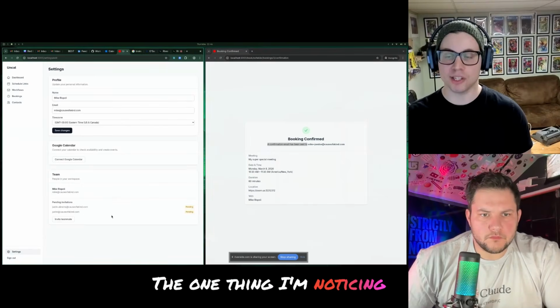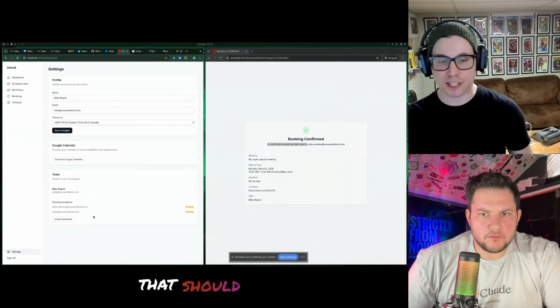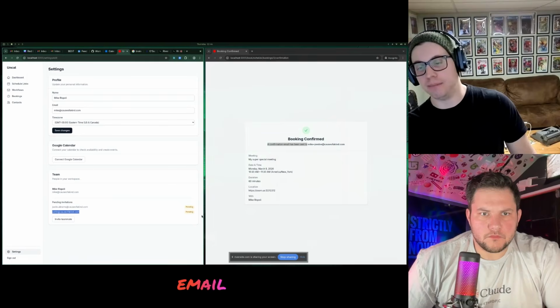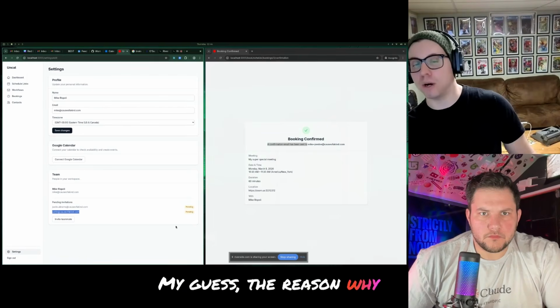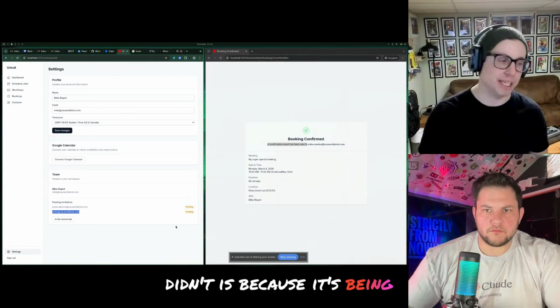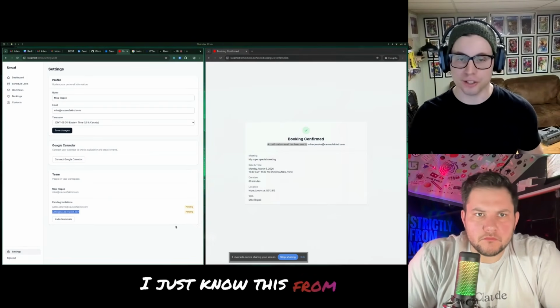The one thing I'm noticing is Letter Opener should have shown me the email that goes to you. My guess is the reason it didn't is because it's being delivered later. I just know this from working with Rails.